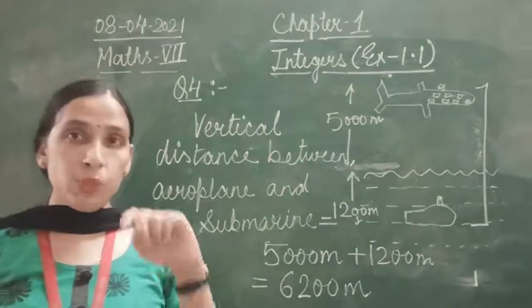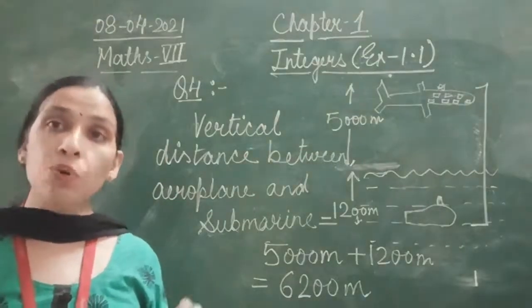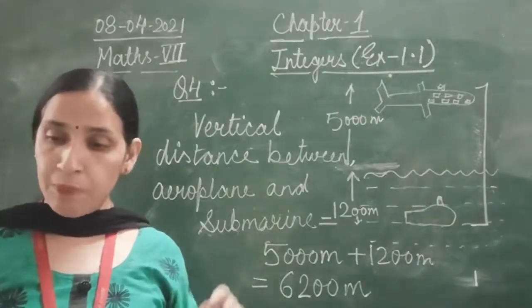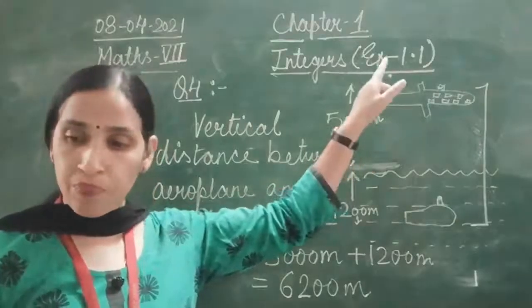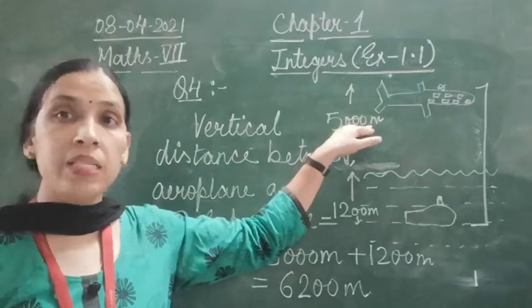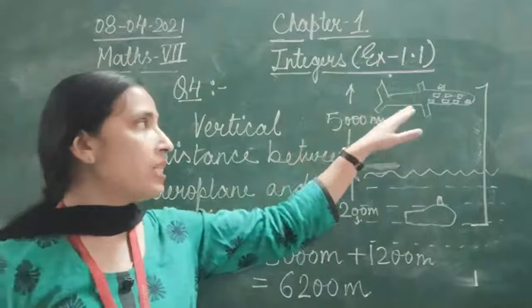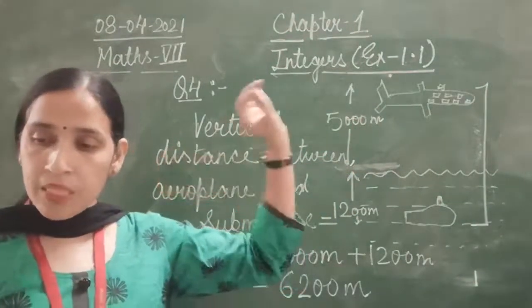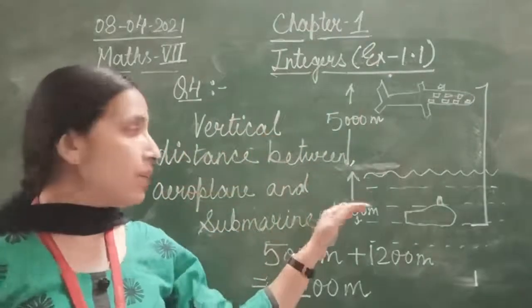So let's see this question once again and understand the concept, what is given and what you are supposed to do in this question. The question says that an aeroplane is flying at a height above the sea level. This is your sea level. Above the sea level the plane is flying at 5000 meter, and at a particular point it is exactly above the submarine.